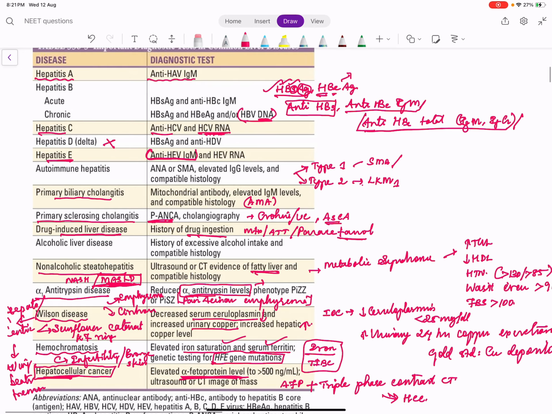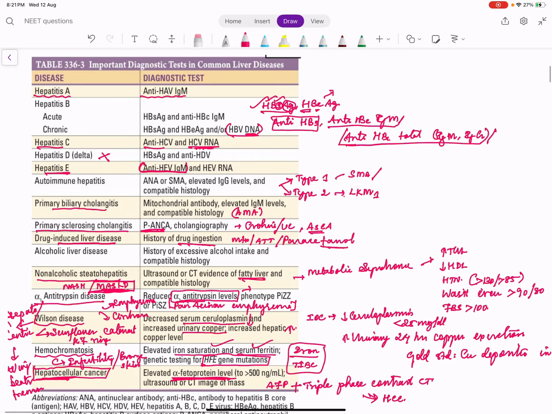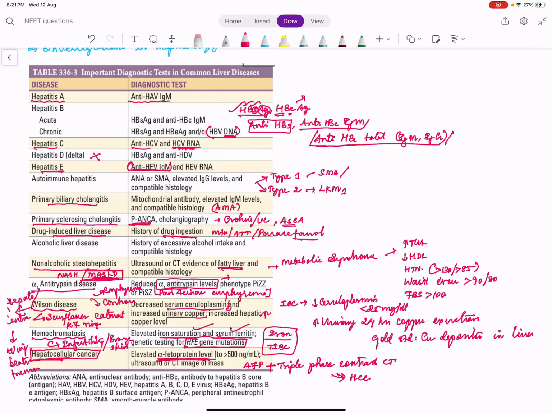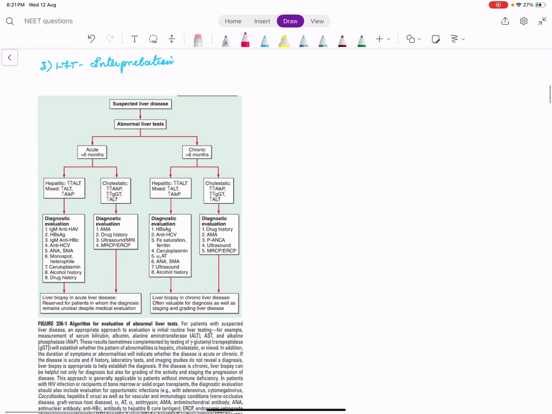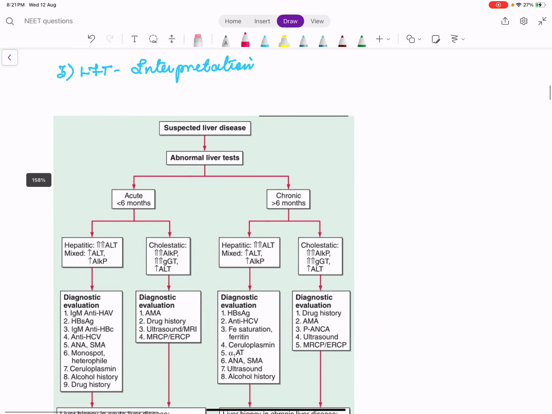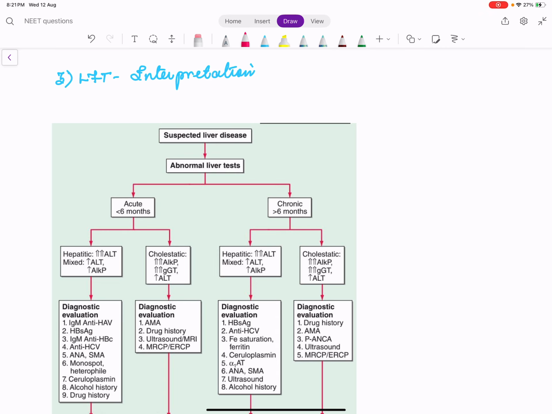So even though this slide is a busy slide, this will give a gist of all the investigations needed in hepatology, right? So even if you didn't understand much of the things, because we are going to elaborate this subsequently, at least remember one slide for all investigations in hepatology. So we'll go one by one. So before going to each disease in hepatology, we must understand how to interpret the liver function test. So there are only two important things, basics, which you must remember. For any liver disease, always tell the time. Right?